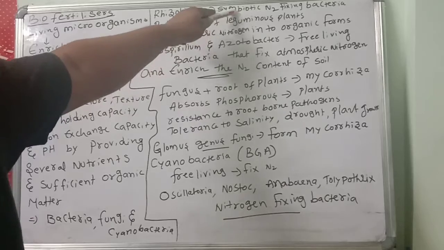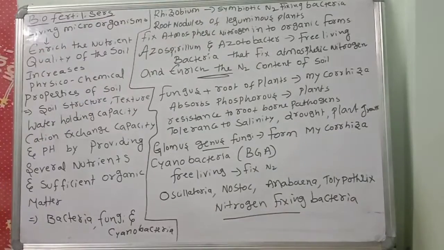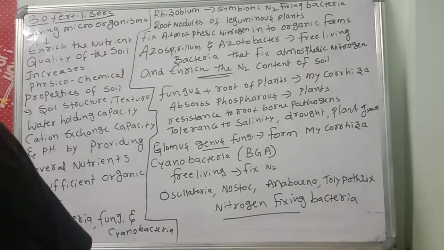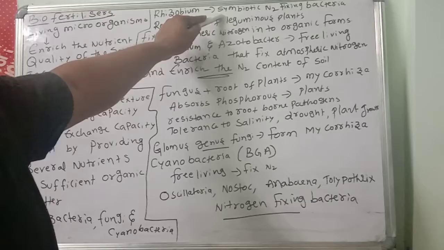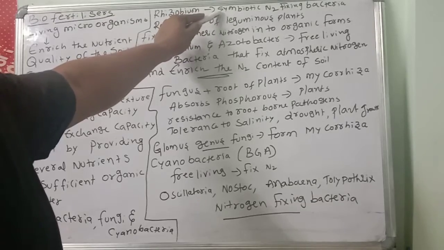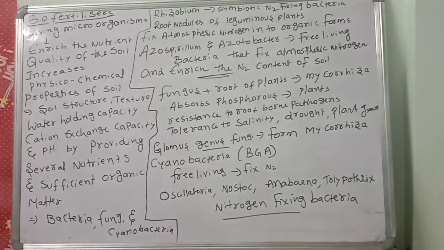Rhizobium is present in the root nodules of leguminous plants and helps the plant by providing nitrogen. The bacteria provide nitrogen to the plant, and the plant provides shelter to the bacteria. Both get a mutual benefit. That's why it is called symbiotic nitrogen fixing bacteria.